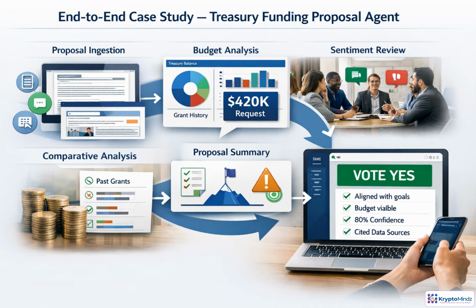Imagine a DAO funding request for $420,000. The agent does not just read the proposal. It pulls forum discussion, treasury data, grant history, deadlines, and delegate comments. Then it extracts milestones, risks, and accountability terms, compares them to your voting preferences, and returns a recommendation, such as vote yes, with confidence, reasons, and cited evidence.